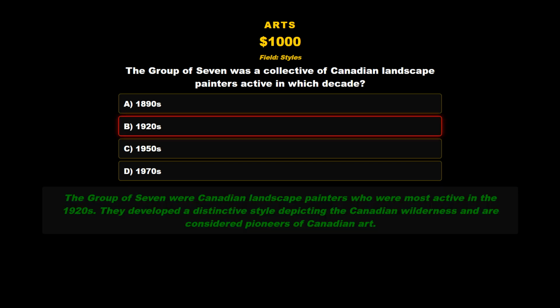The answer we were looking for is B. 1920s. The Group of Seven were Canadian landscape painters who were most active in the 1920s. They developed a distinctive style depicting the Canadian wilderness and are considered pioneers of Canadian art.